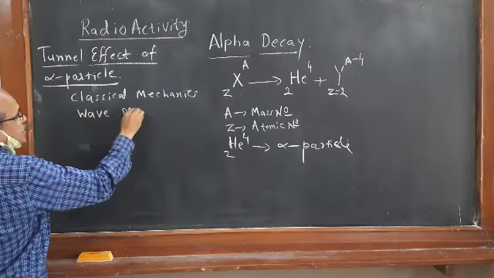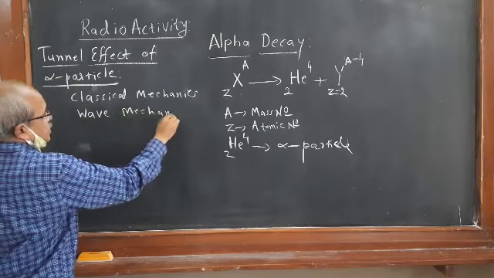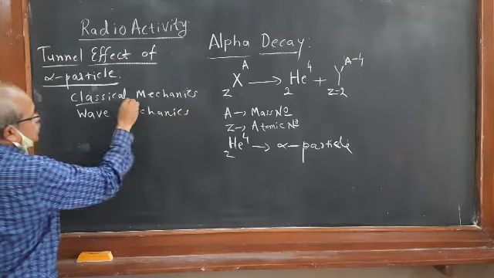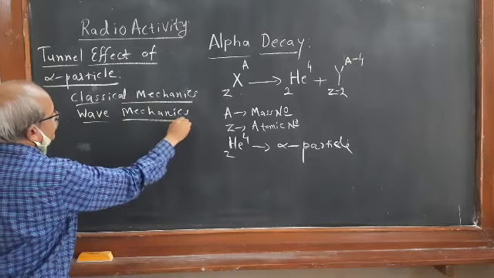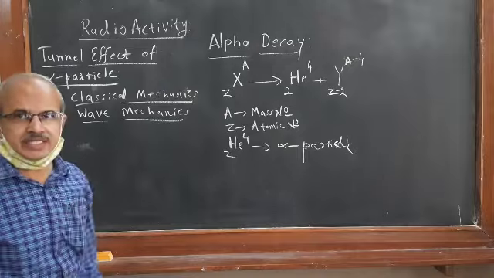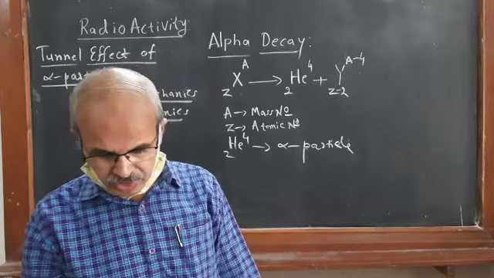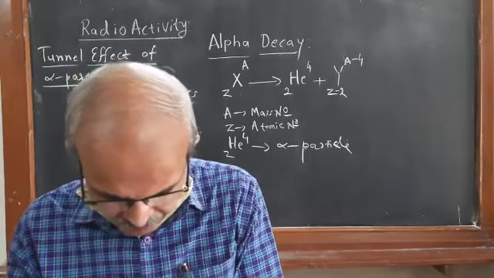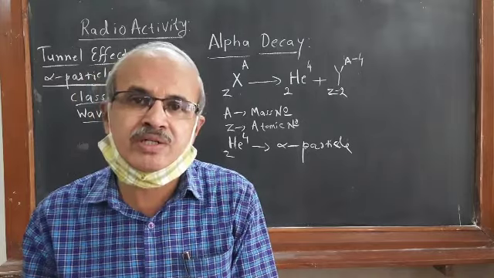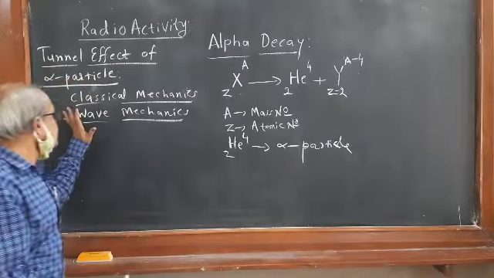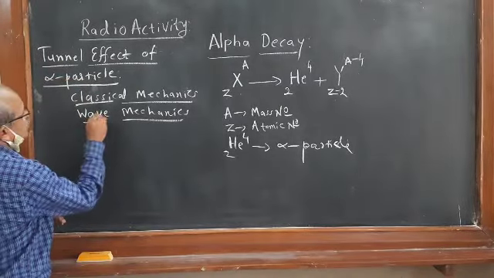As I told you, you have studied both mechanics already in the 5th semester. So the emission of alpha particles from a radioactive nucleus can be explained on the basis of these two: classical mechanics and wave mechanics.